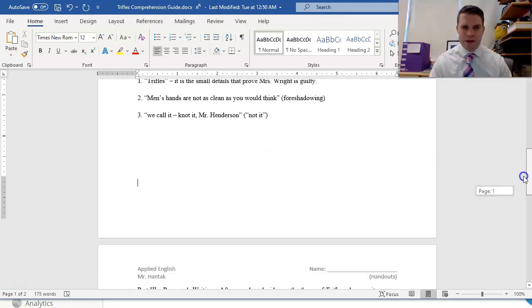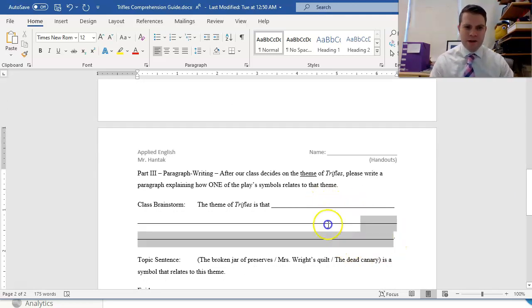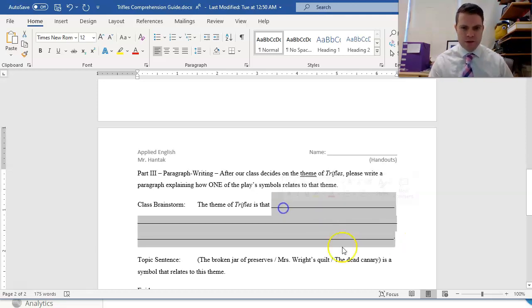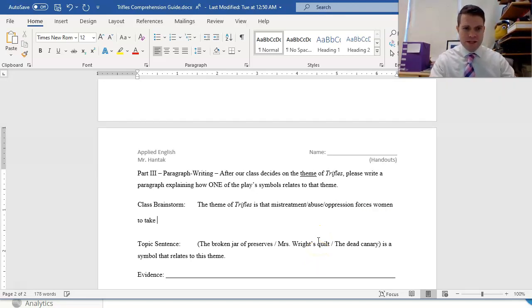How does all this irony build up to a theme? In class, this is something that we'll be brainstorming together, but I'll kind of give it to you right here. As we start thinking through paragraph writing for this play, we have to identify the central theme of this play too, and it has to do with how women are treated. The theme of Trifles, at least this is the theme that I get out of this play, the central theme of this play, is that mistreatment or abuse or oppression, whatever word you want to use right there, I'll even use some slashes. Abuse, oppression, forces women to take drastic actions.